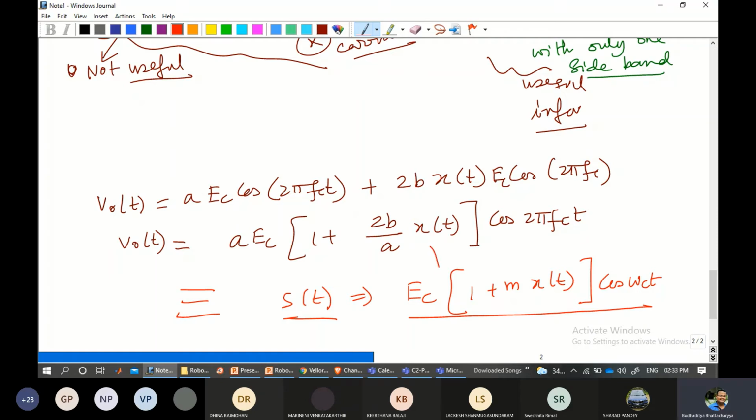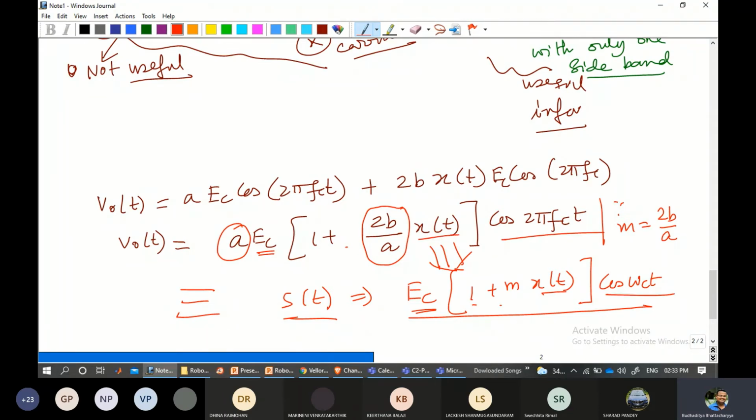So you can observe that these two have a very uncanny similarity. Here Ec is there, here Ec is there, only some kind of a scaling factor has come in. 1 plus is there. The m portion is this one. So here we can write the m, or the modulation index, as 2B by A, and x(t) is there, cos 2 pi fc t is there, cos 2 pi fc t is there.